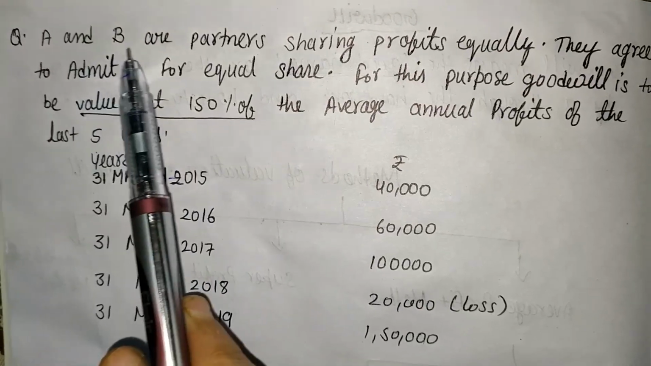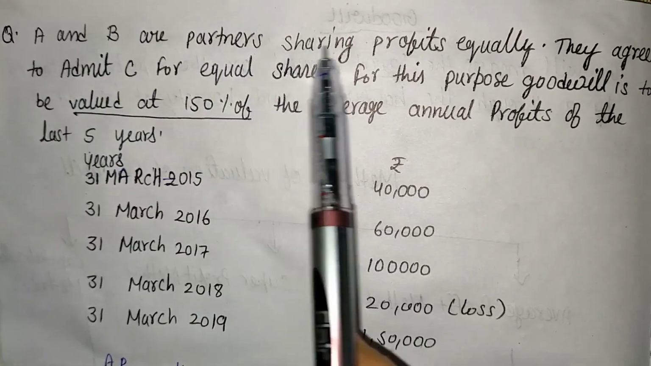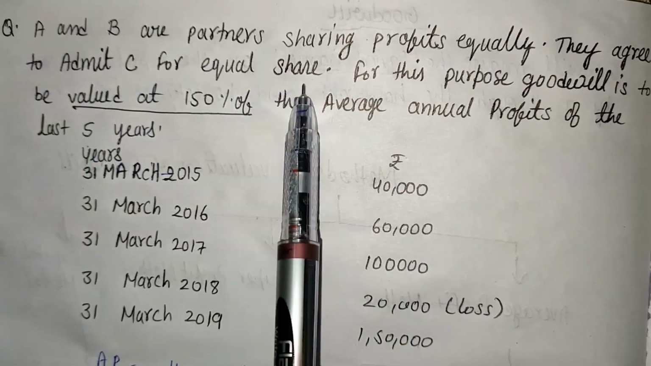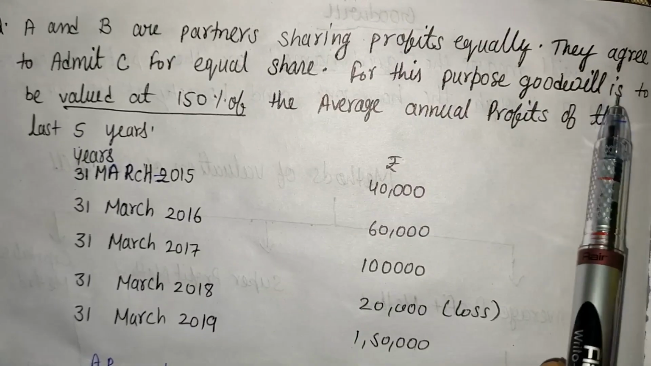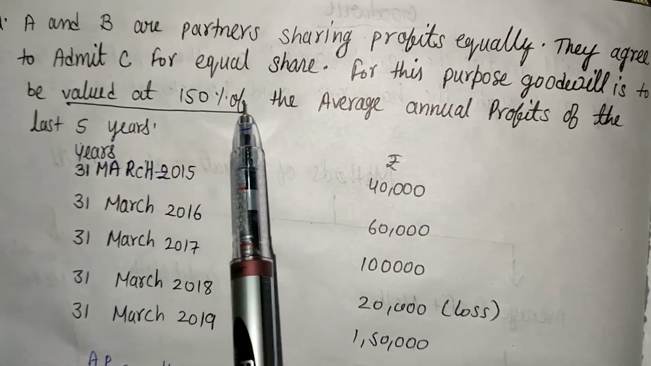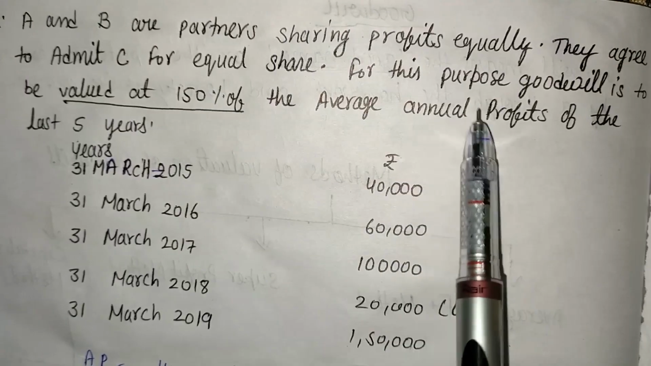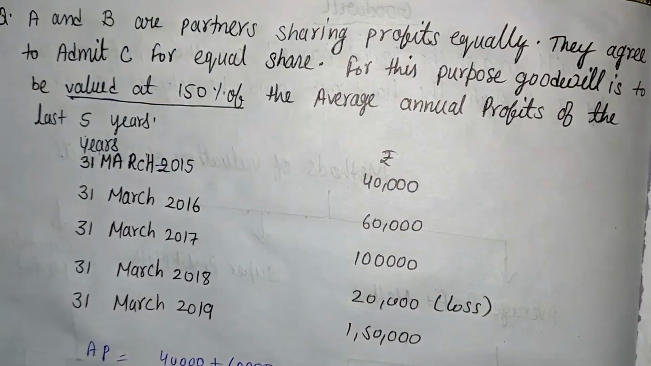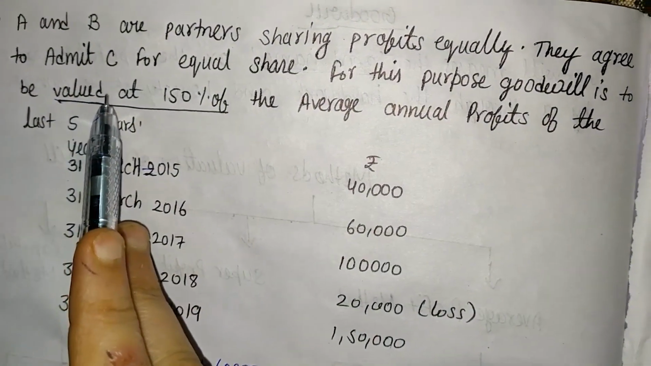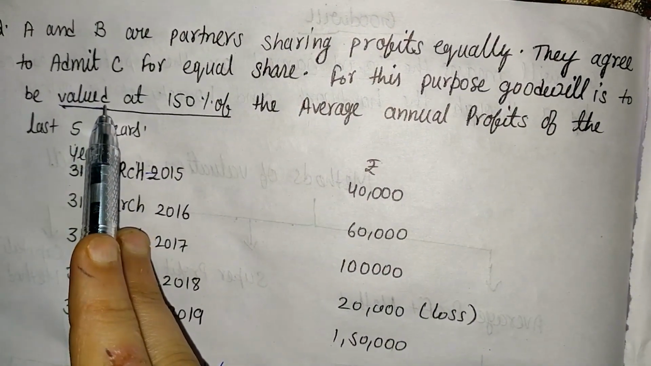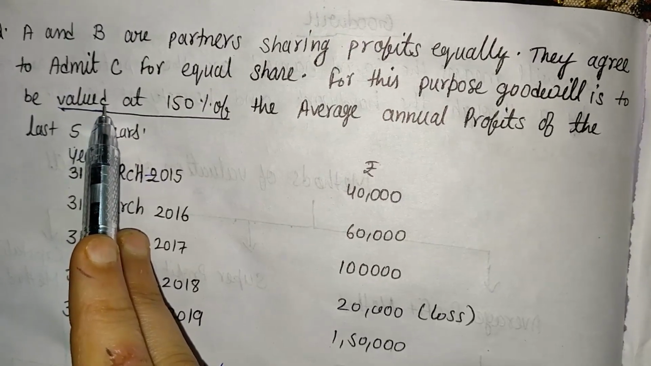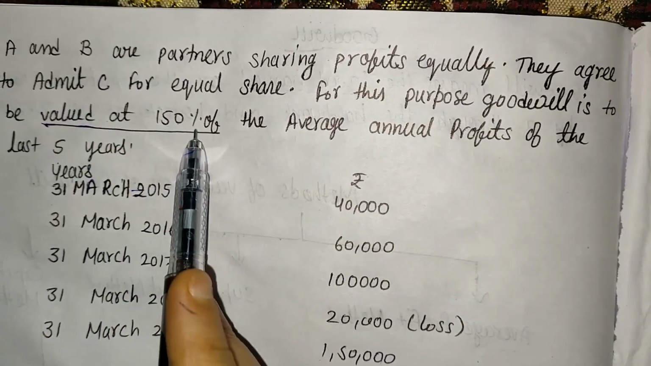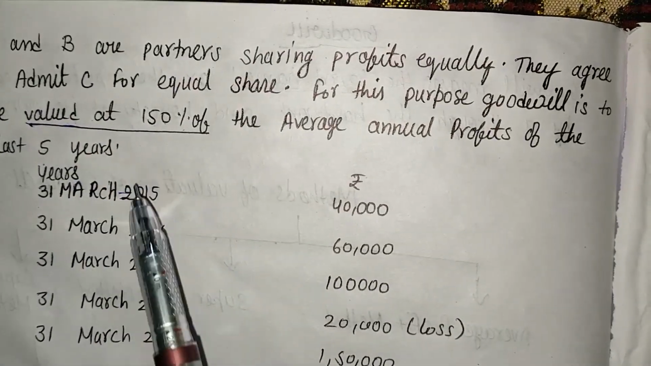Now come to the question. A and B are partners sharing profits equally. They agreed to admit C for equal share. For this purpose, goodwill is to be valued at 150% of the average annual profit. Here one term is given, that is valued. Valued is another name for number of years purchase. So we can identify number of years purchase from the word valued. So the number of years purchase given in the question is 150%, and 5 years profit is given.